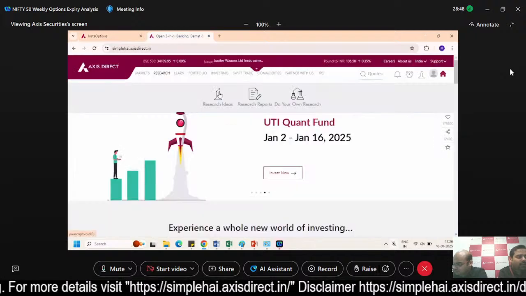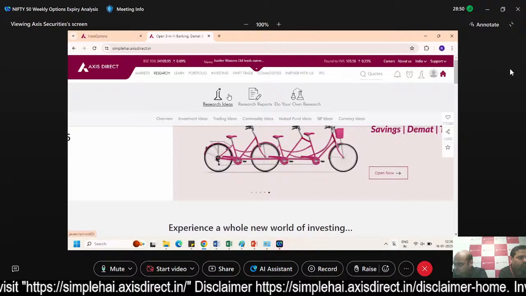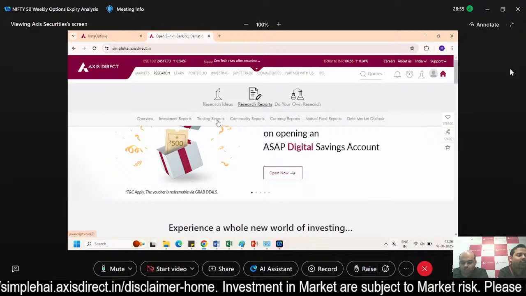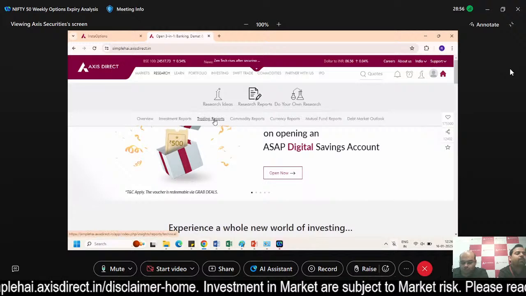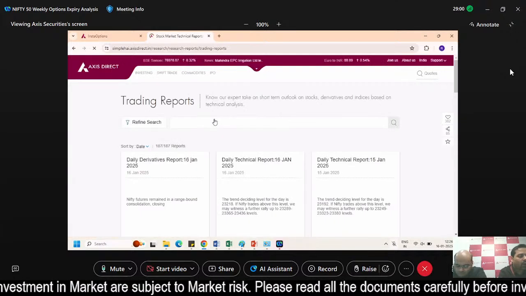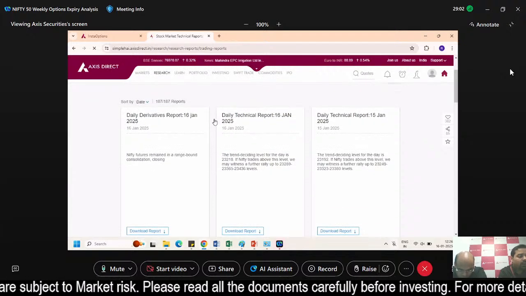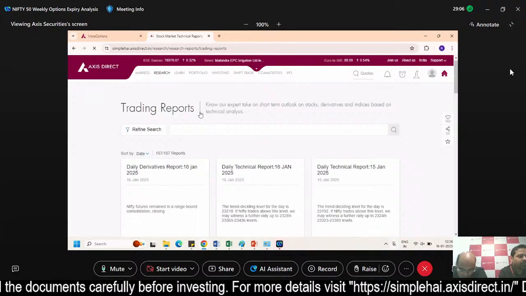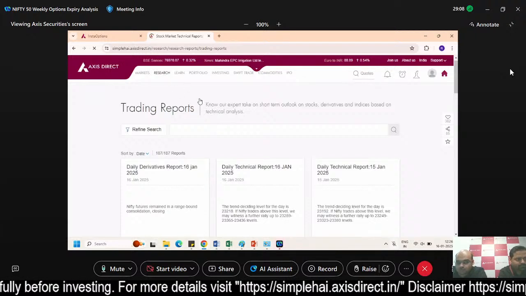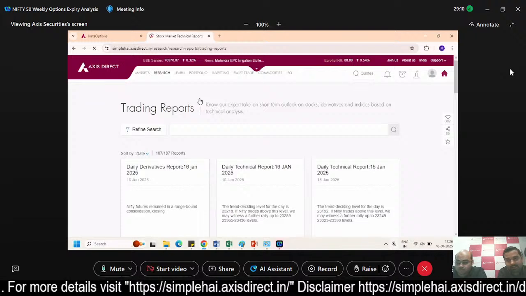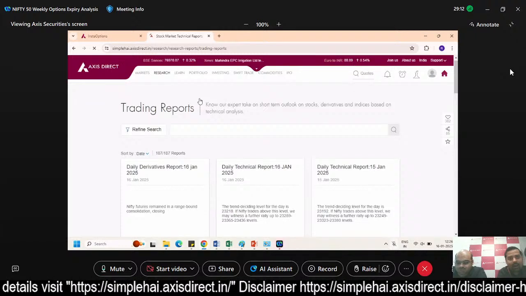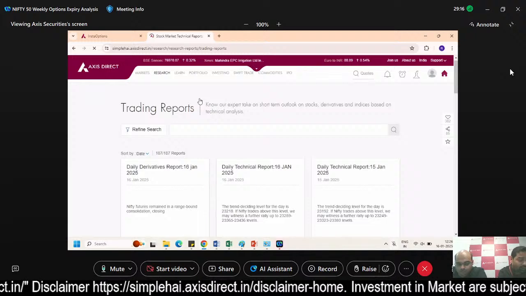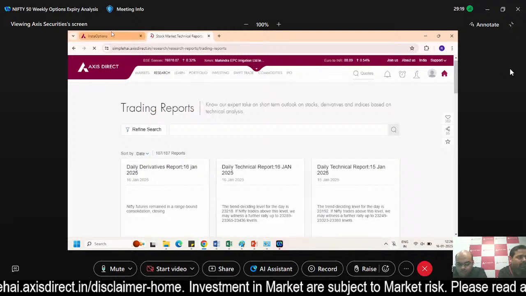Now first of all I'll just want to show you a couple of few more things, that is यहाँ पे रिसर्च रिपोर्ट्स रहता है. You can click on this trading report. So जो अभी मैंने निफ्टी 50 का रिपोर्ट एक्सप्लेन किया है, you can directly download it from here also. Now this Nifty 50 strategy report is what we discussed right now. Simultaneously you can go into the learn section also, and in the learn section you can see all our upcoming webinars. Now एक बार पहले मार्केट देख लेते कि मार्केट क्या चल रहा है वैसे.